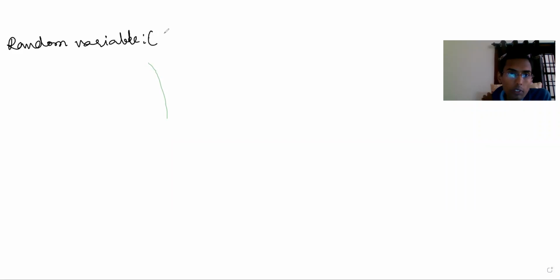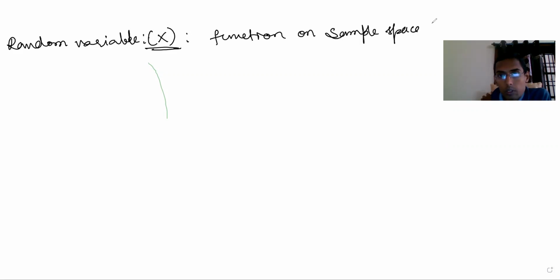A random variable we represent with capital X, and this random variable is what? This random variable is a function on sample space S. This is a random variable, means simply you should remember it is a function on sample space S.